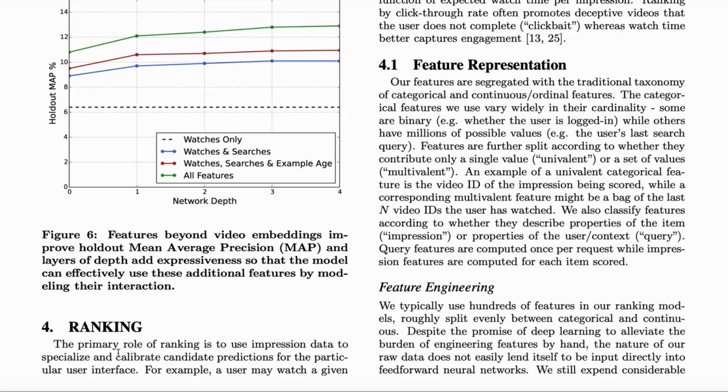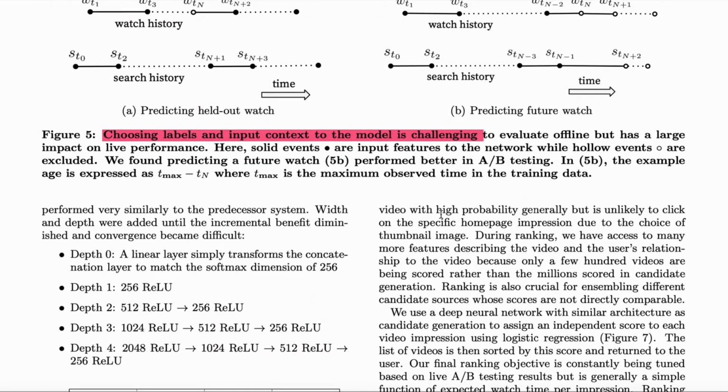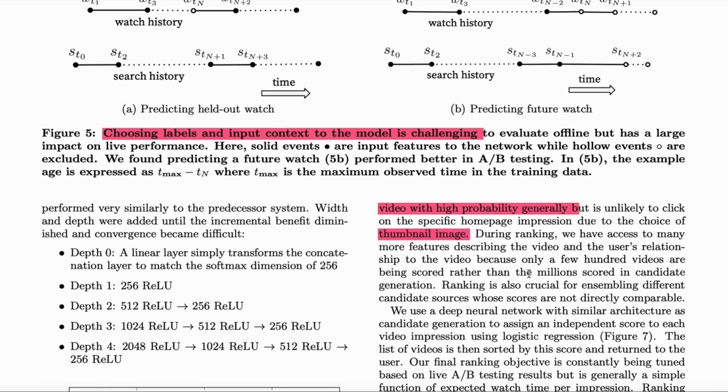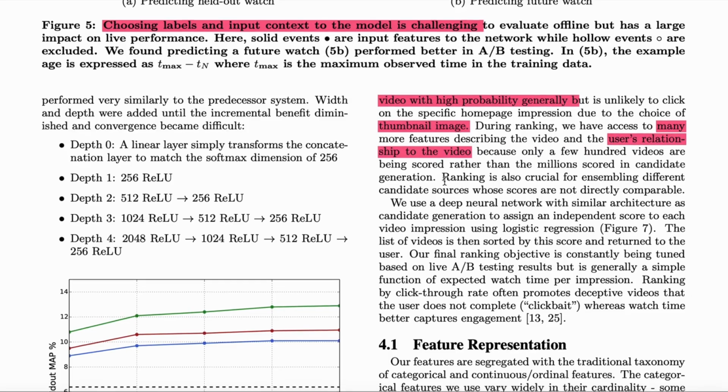Now on to the second phase of the model, which is ranking. For ranking, they use impression data. For example, a user might watch a given video with high probability, but be unlikely to click on a specific homepage impression due to the choice of thumbnail image. During ranking, we have to access many more features describing the video and the user's relationship to the video, because only a few hundred videos are being scored, rather than the millions scored in candidate generation.